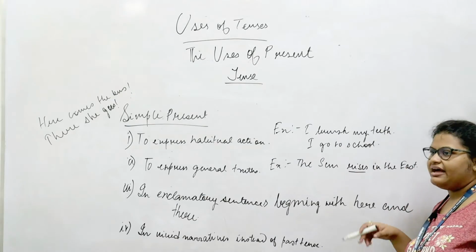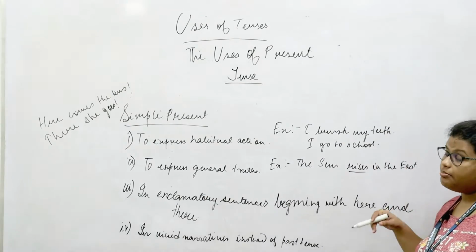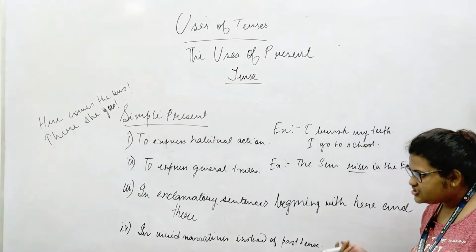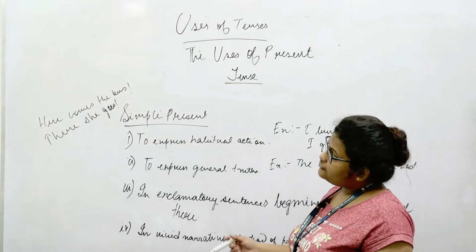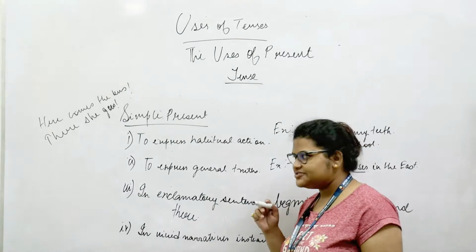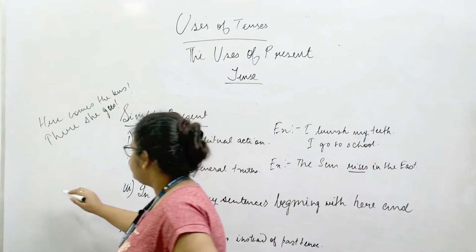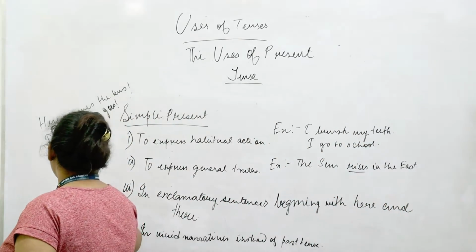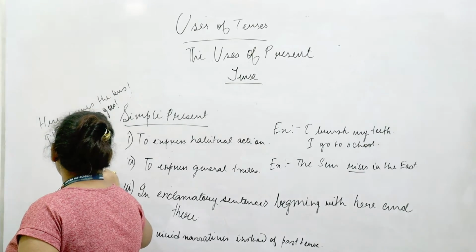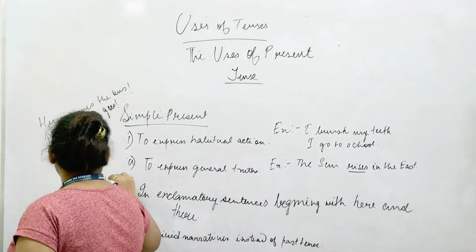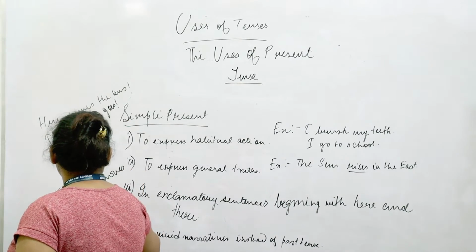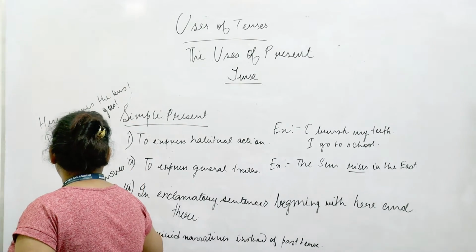Also, generally we know narratives would be taking a past tense, but if it is a very vivid narrative, for example, you are going through a certain place, or for example, a scene of a fight is being described. For example, the enemy moves to the battleground.